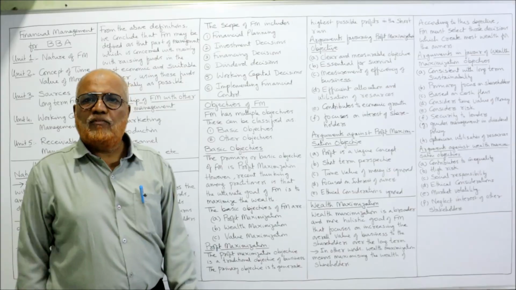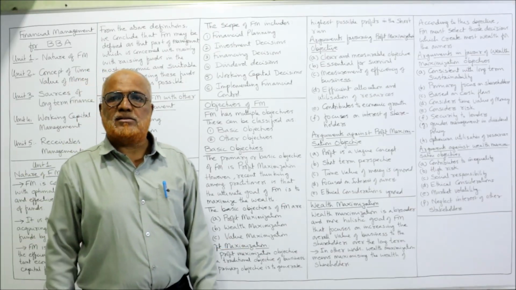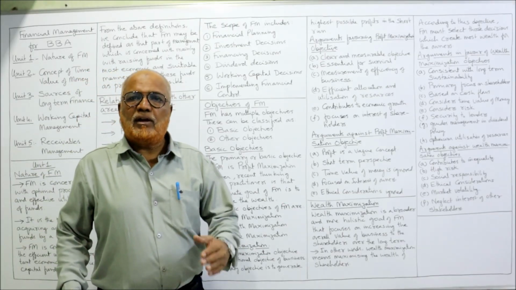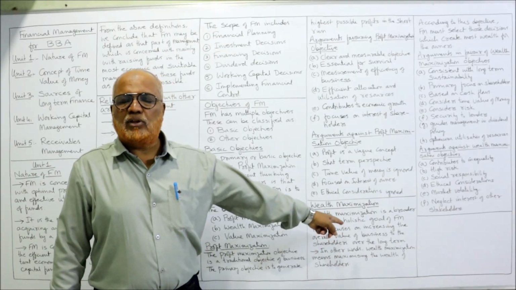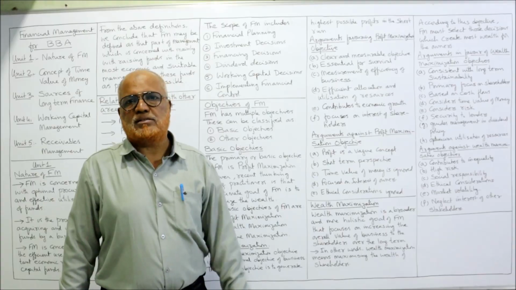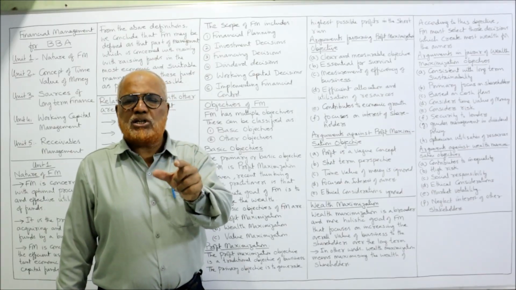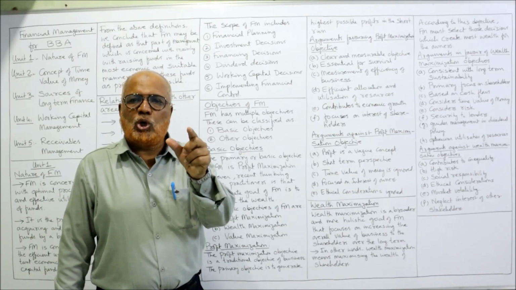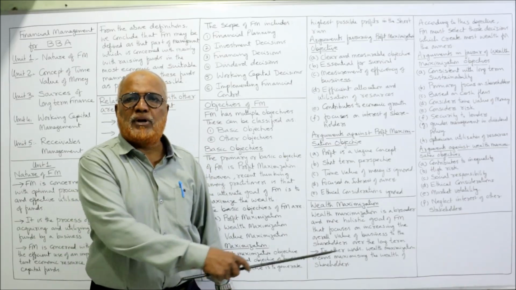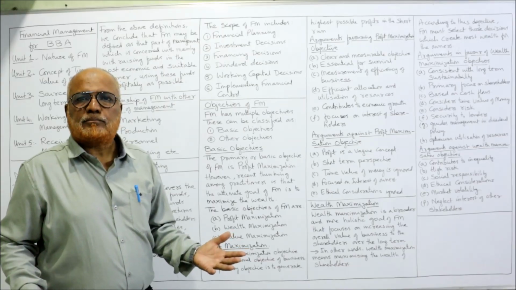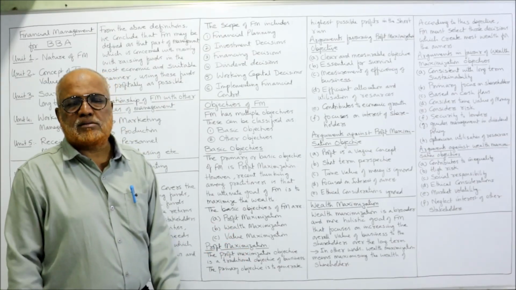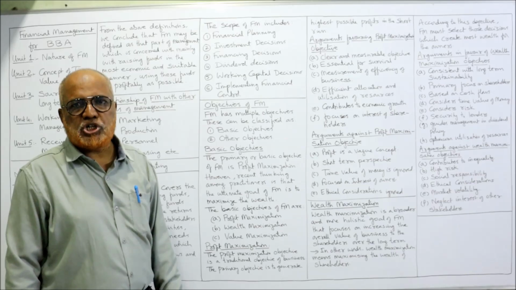Now, the second very important objective is wealth maximization. Many people will discard the profit maximization objective. They will give the objective as wealth maximization. That means the objective of financial management should not be profit maximization, but wealth maximization. Whose wealth? The wealth of the owners. The owners are the shareholders.